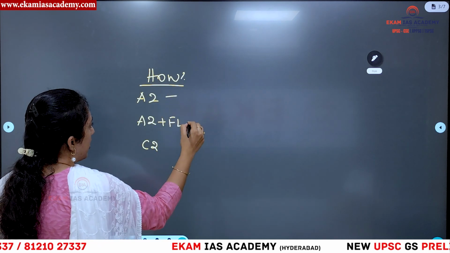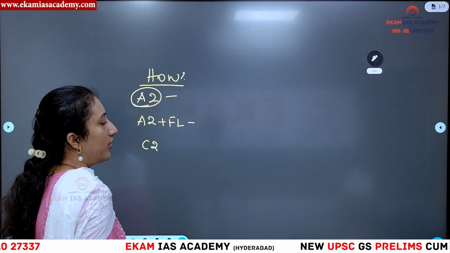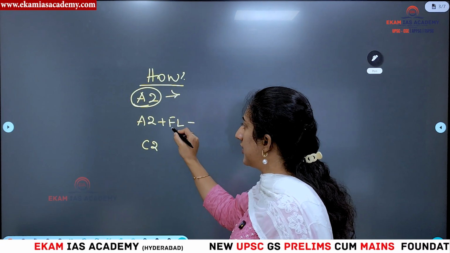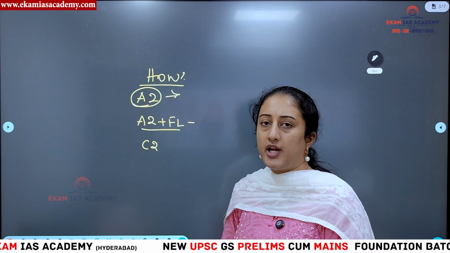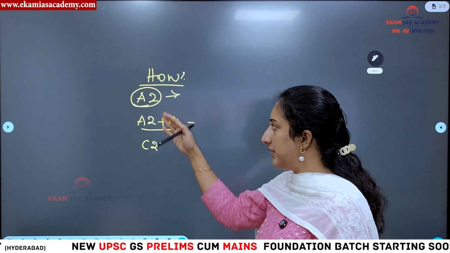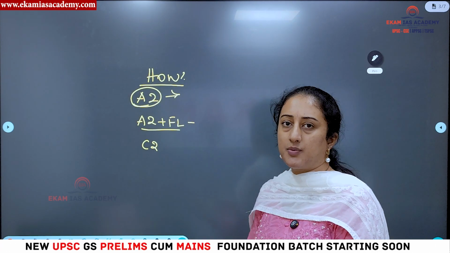Okay, so what does A2 mean? Whatever costs a farmer incurs in the process of production, that we call the A2 price. So then what is A2 plus FL? Here, all the costs that are part of A2, which we have already seen, is all the costs incurred in the process of production.